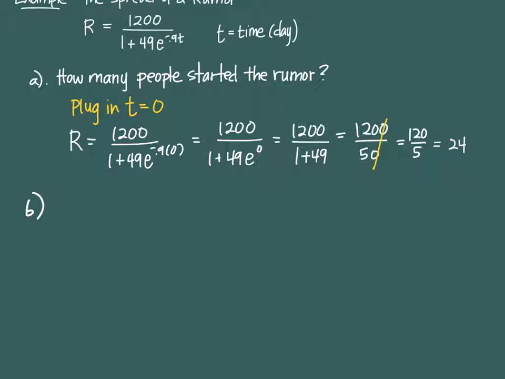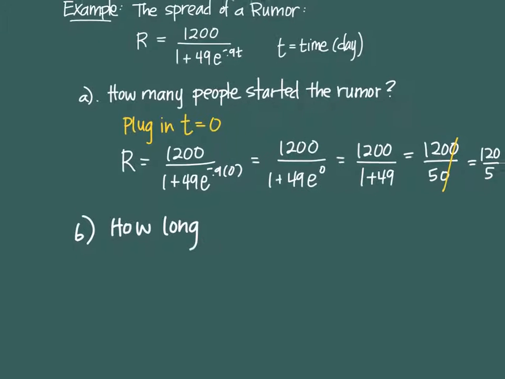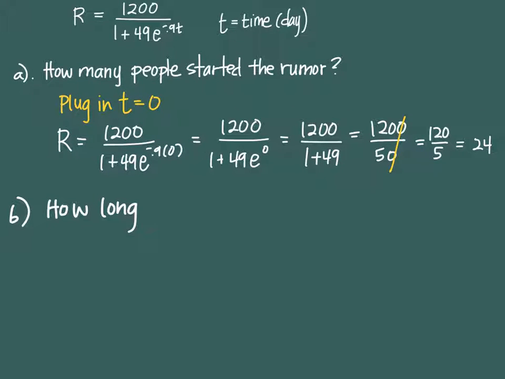Okay, question B: how long will it take for 1,000 people to hear the rumor?